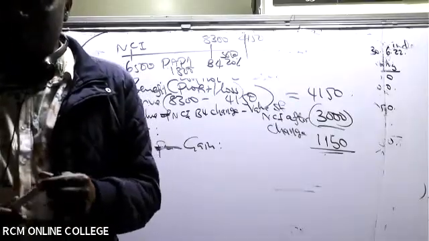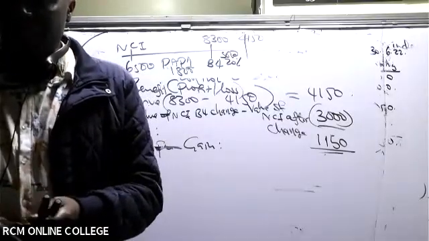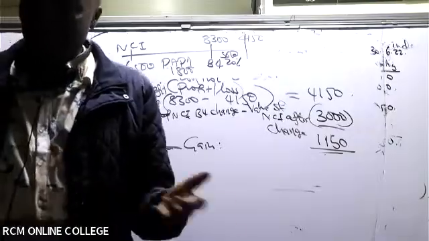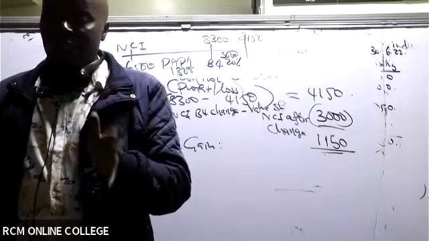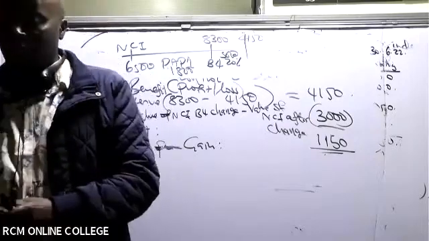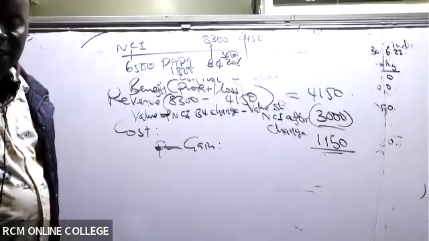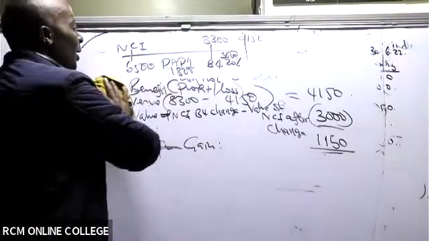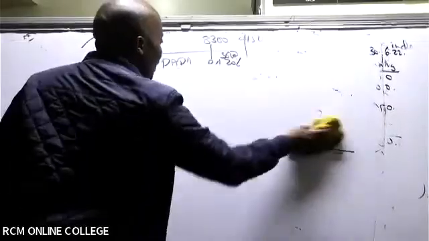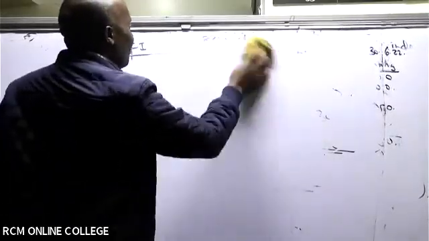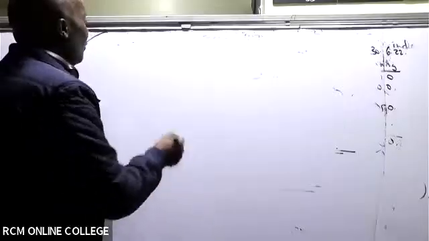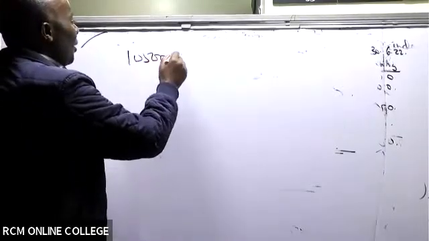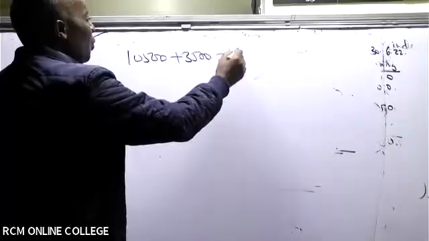Now, ladies and gentlemen, do we have any other thing really? Look at non-current liabilities. Are you able to see the 10% loan notes? There's no adjustment there. So for the loan notes, take 10,500 plus 3,500. The answer is 14,000 for the 10% under non-current liabilities.